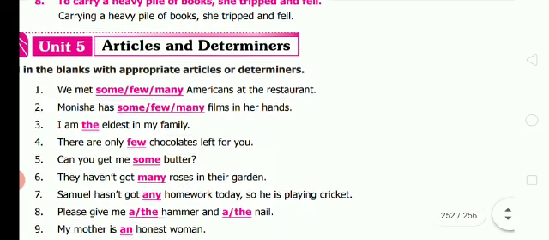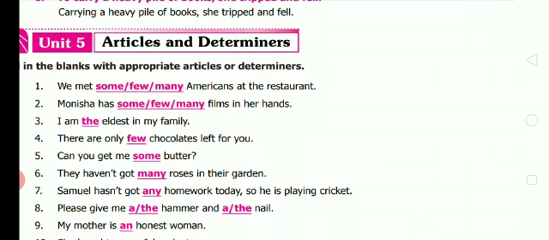Moving on to Unit 5, articles and determiners. You know all articles and determiners. So we shall fill in the blanks with appropriate articles or determiners. First one, we met some or few or many Americans at the restaurant. Anything can come. Okay. Second one, Monisha has some or few or many films in her hands.